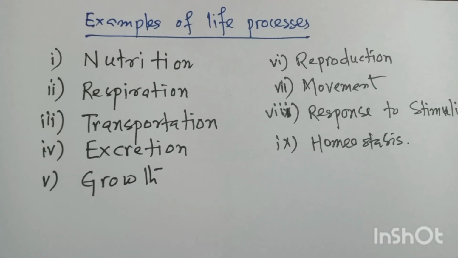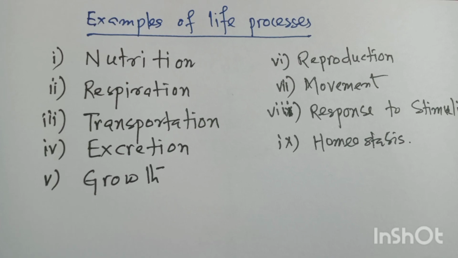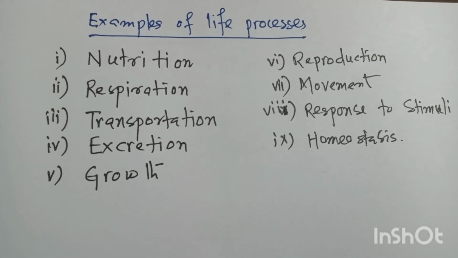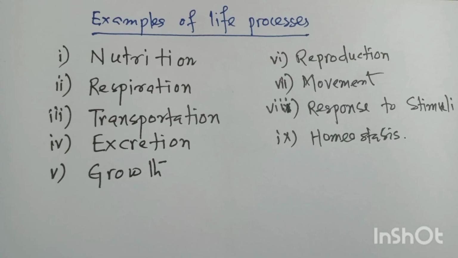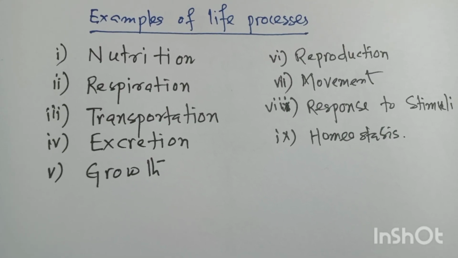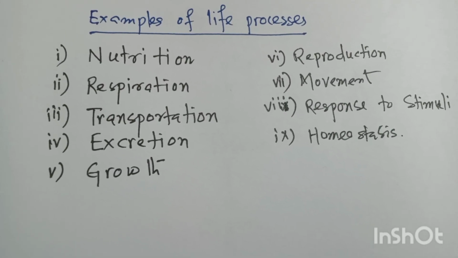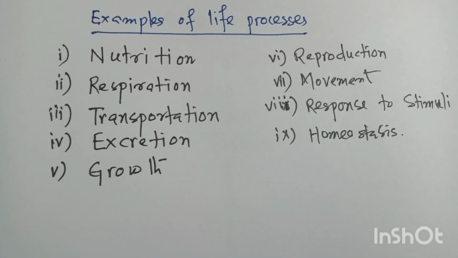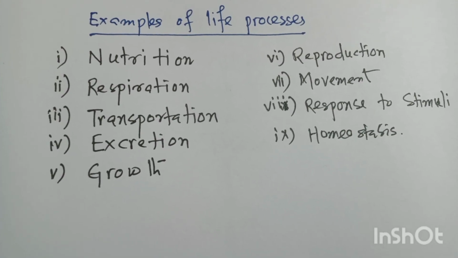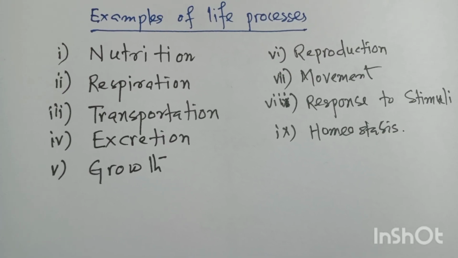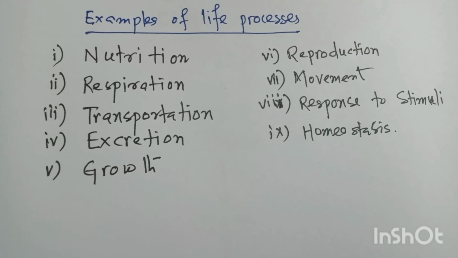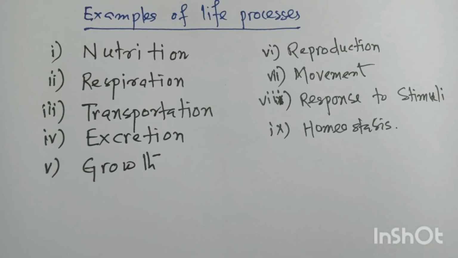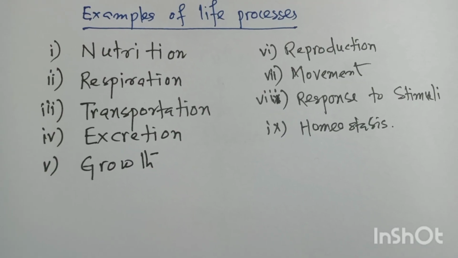These are the processes that are carried out by living organisms, may it be a cell, a cellular grade, tissue grade, organ grade or organ system grade of organization. Whatever the organization, all organisms perform these vital functions.